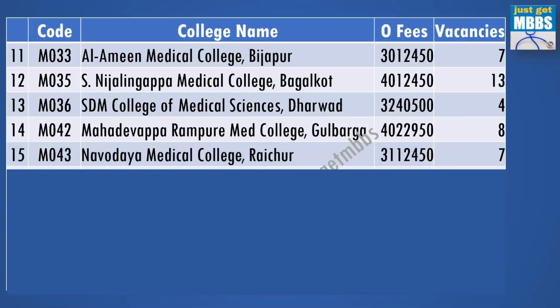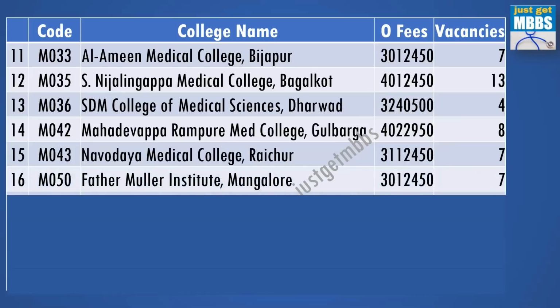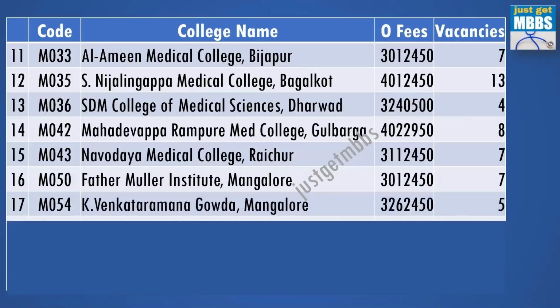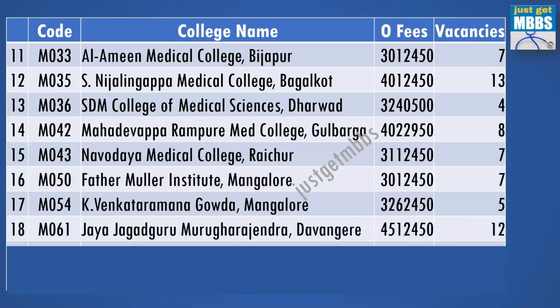Navodaya Medical College, Raichur, 31.1 lakhs, 7 vacancies. Father Muller Institute, Mangalore, 30.1 lakhs, 7 seats are vacant. K. Venkataramana Gowda, Mangalore, 32.6 lakhs is the fees and 5 seats are vacant.